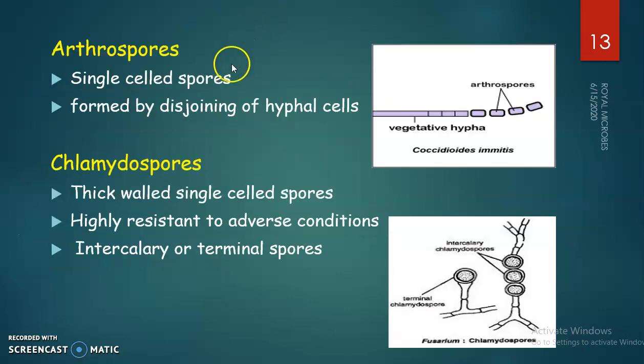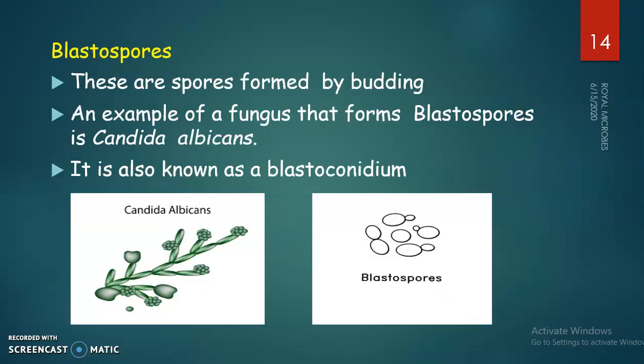Arthrospores are single-celled spores. They are formed by the disjoining of hyphal cells. Here we can see the vegetative hyphae. The disjoining of cells gives rise to arthrospores. Then chlamydospores are thick-walled single-celled spores, highly resistant to adverse conditions. We can see two types, intercalary or terminal spores. This is the terminal chlamydospore and this is the intercalary chlamydospore. Fusarium is an example for chlamydospore production.